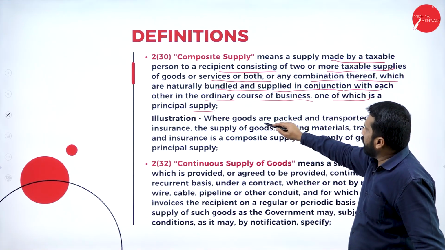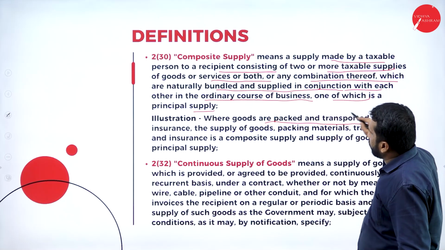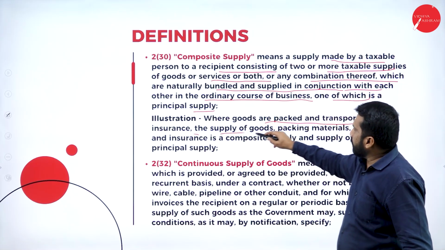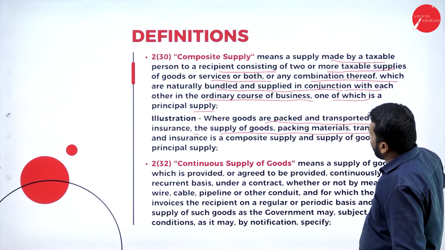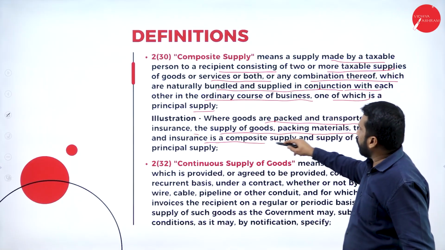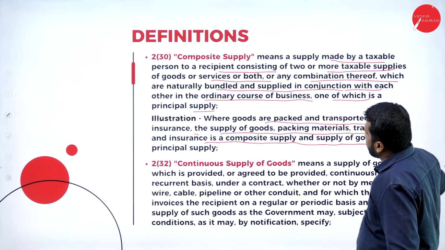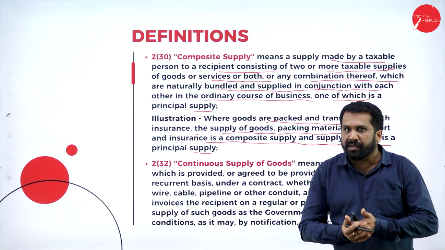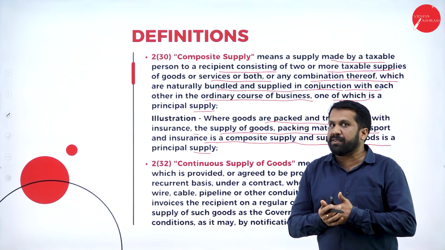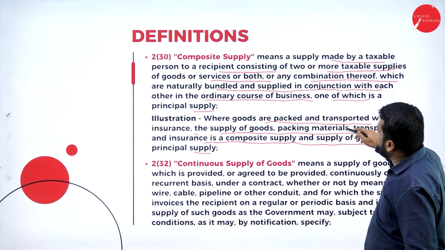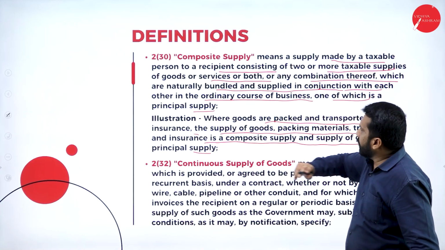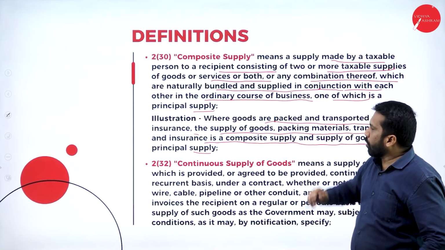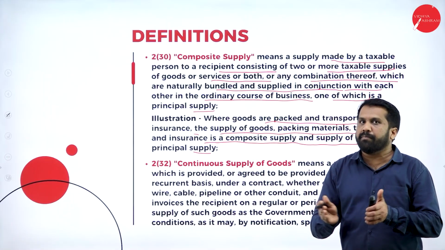Illustration: in a case where goods are packed and transported with insurance, the supply of goods, packing material, transport and insurance is a composite supply, and supply of goods is the principal supply. What is a principal supply? What is a composite supply? Supply of goods is called the principal supply, and doing packing, transportation, insurance all come under composite supply. It is a bunch of many.